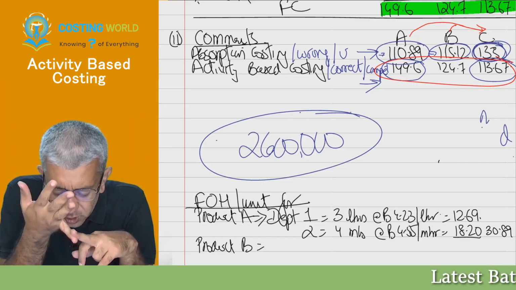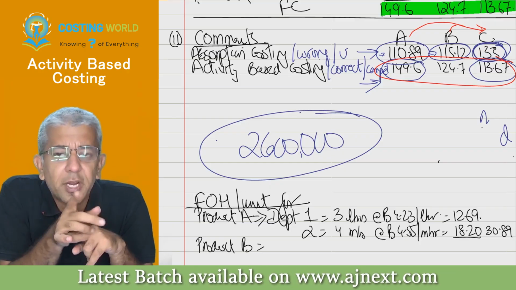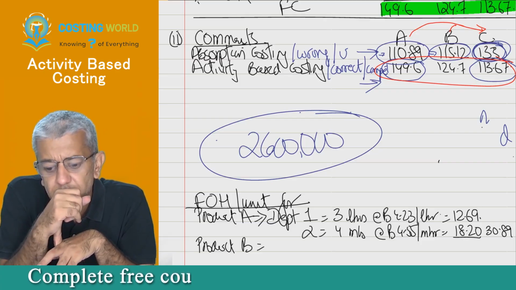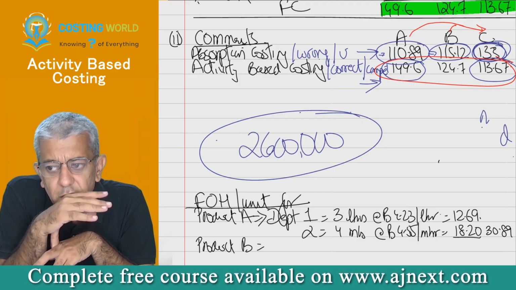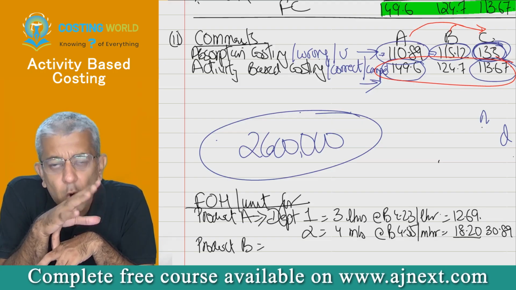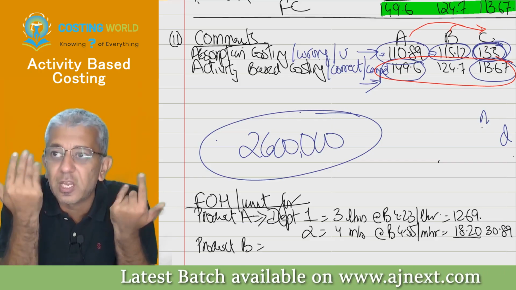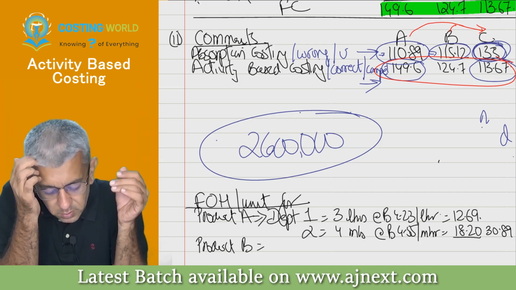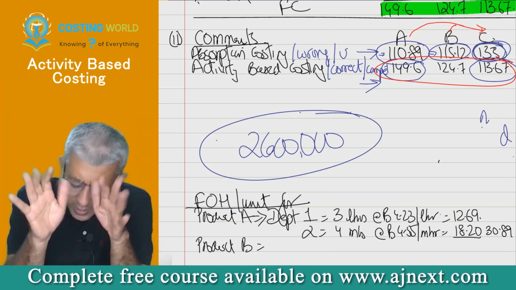Under absorption costing, product A and product B will transfer their overhead cost to product C. Whereas, speak further. Under activity based costing, all the three products get their true cost, as ascertained by cost drivers. So that's okay now.